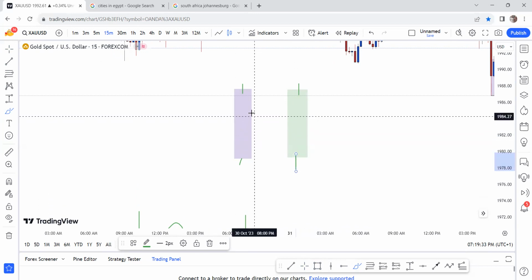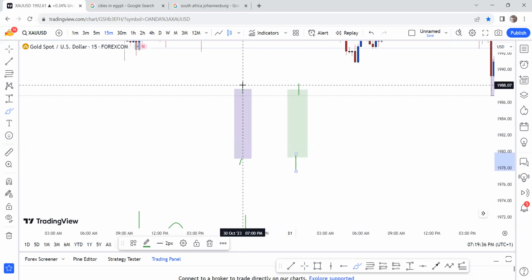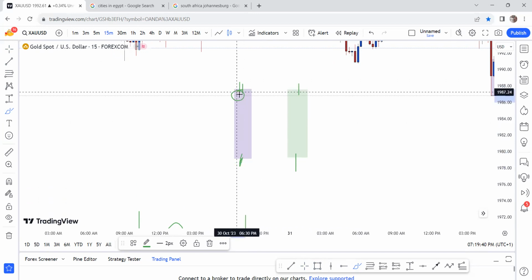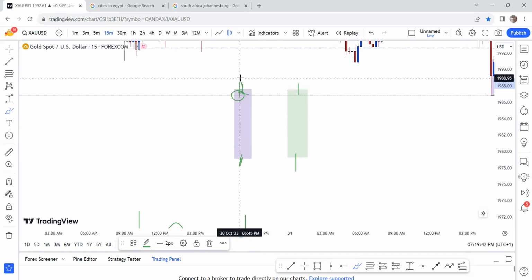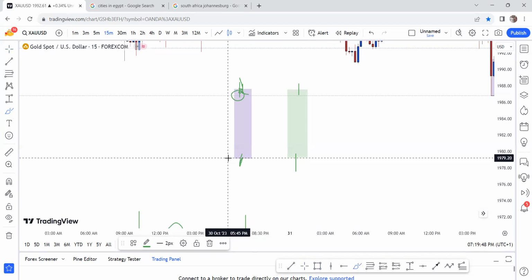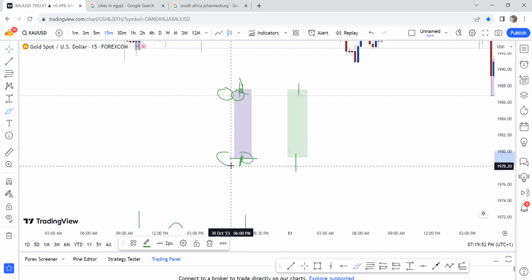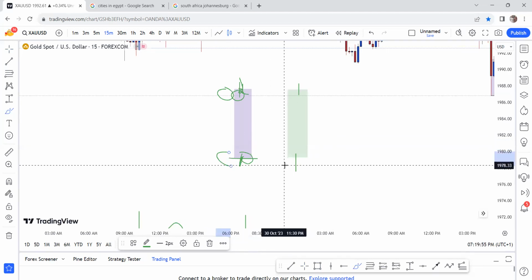This red candlestick here: price opened here, went up a bit, showing a green candle, and then came back down to close here. That means this is the open, and this is the closure.